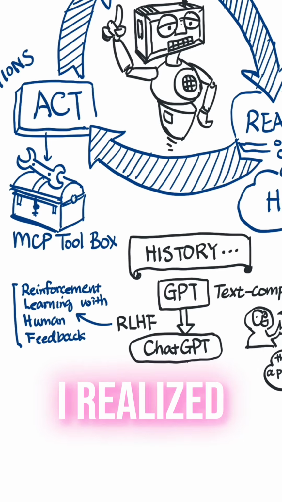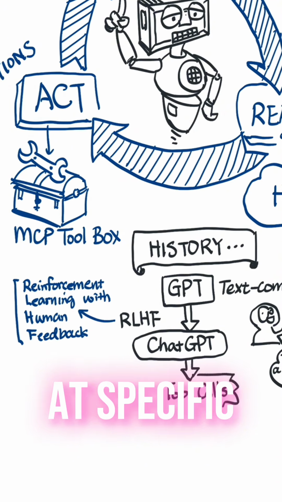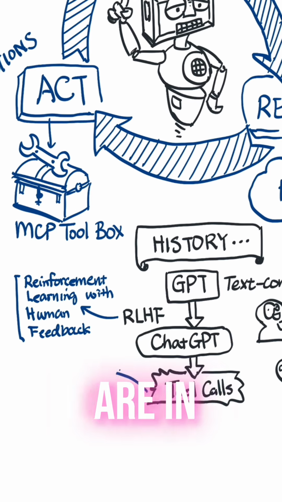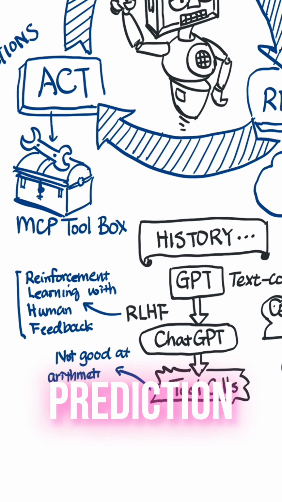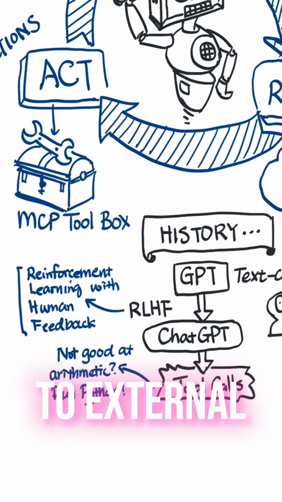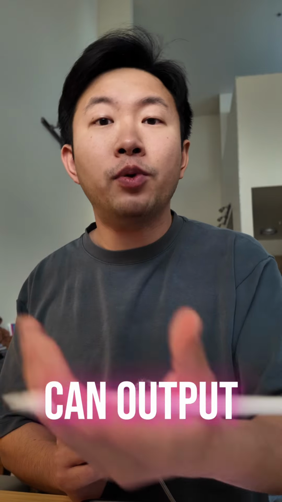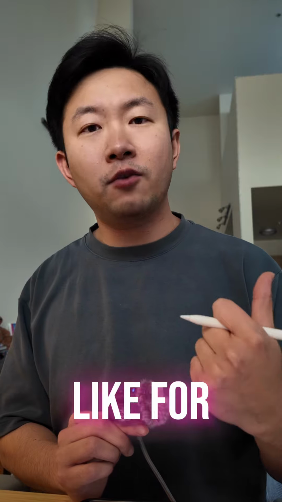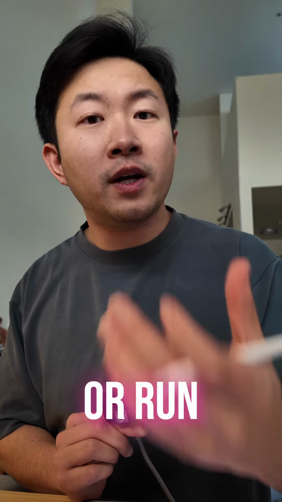And then after that, I realized that, hey, these chatbots, they're not very good at specific things like arithmetic or counting letters, like how many R's are in strawberry and stuff like that, due to the nature of token prediction. And so we thought, hey, why not give these models access to external tools, right? So these models can output tokens that ask us to help it do certain things, like, for example, running some Python script to do calculations, or running a web search.